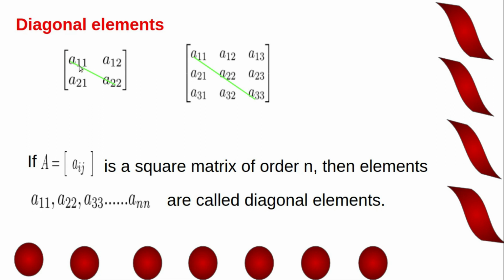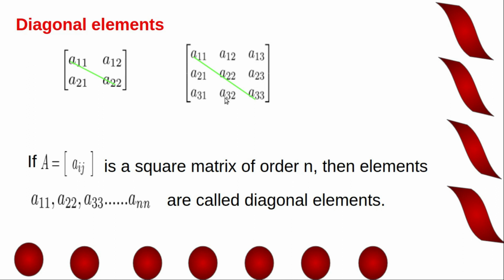Now in this case diagonal elements are A11, A22. Consider a 3/3 matrix. This is the general form of a 3 by 3 matrix. Here diagonal elements are A11, A22, A33. Okay, elements in the main diagonal are known as diagonal elements. A12, A13, A23, these elements, and here we have A21, A31, A32.